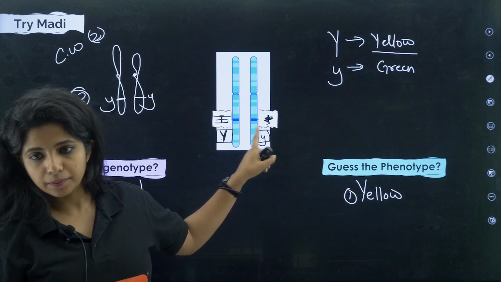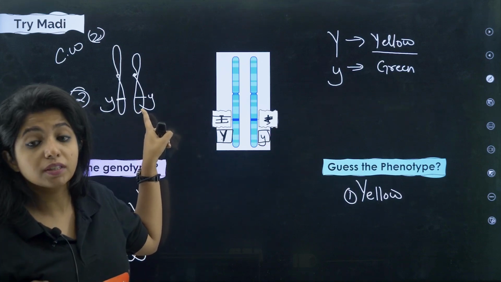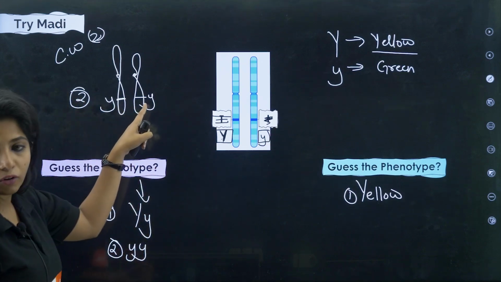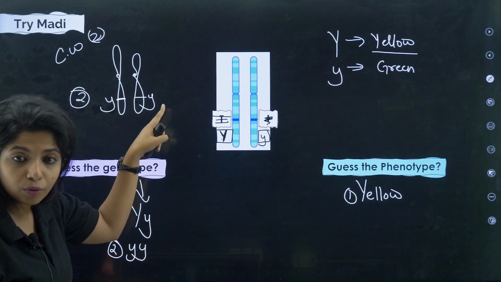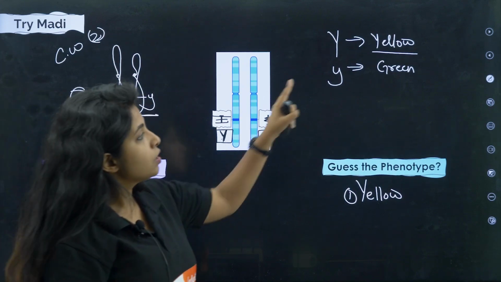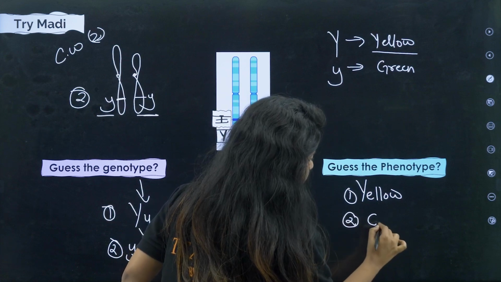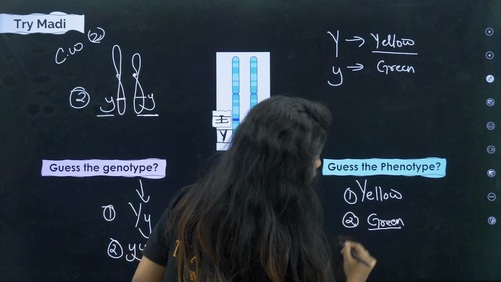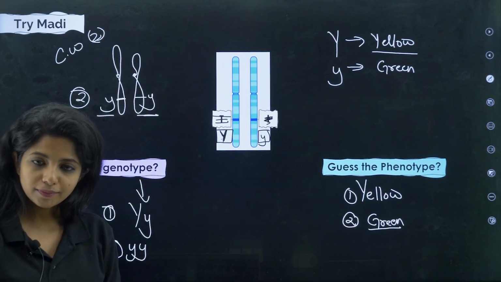What will be the phenotype? Over here, what is the character that is being shown? Small y is there. There is no one to dominate over here, so it will show up its character. This is the recessive thing. So it will be what, children? It will be green in color. Cool.